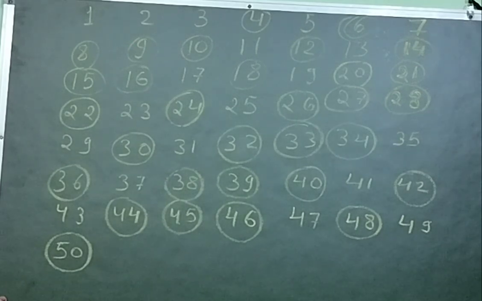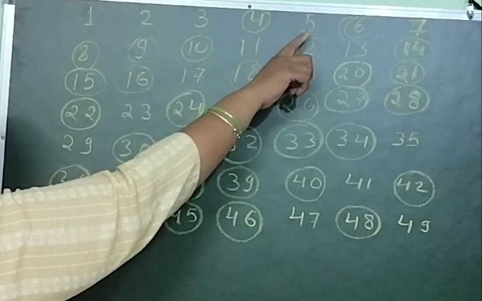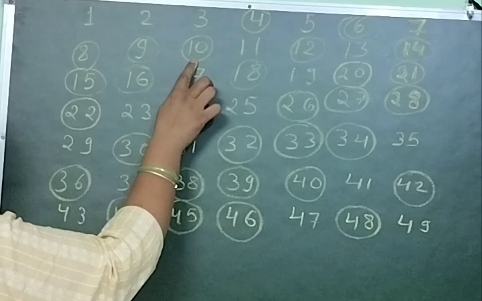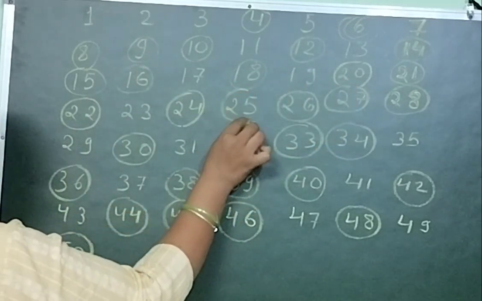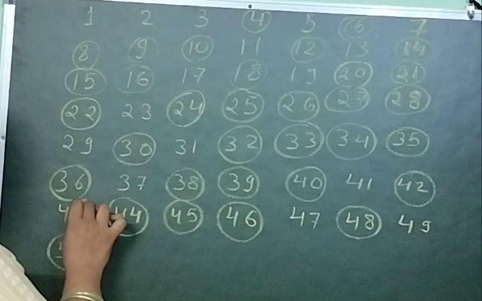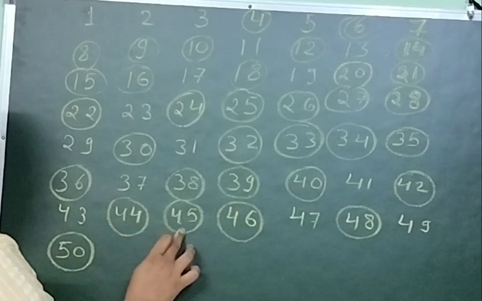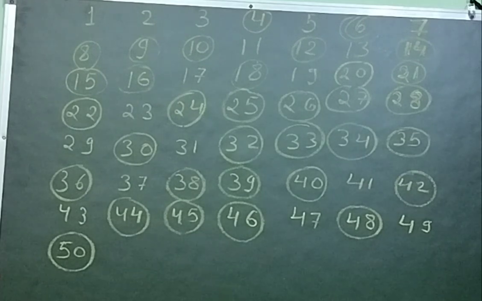Now what will we do? We circle all the numbers which come in 5's table, or which are divisible by 5, except 5. So first is 10, then 15, 20, 25, 30, 35, 40, 45, then 50. So the numbers which are divisible by 5 are circled now.